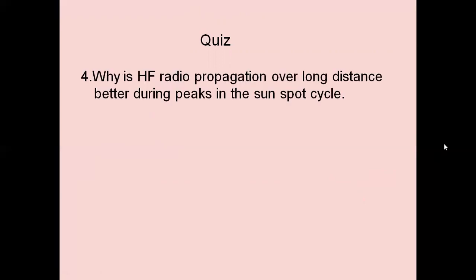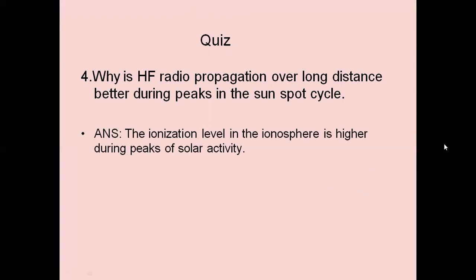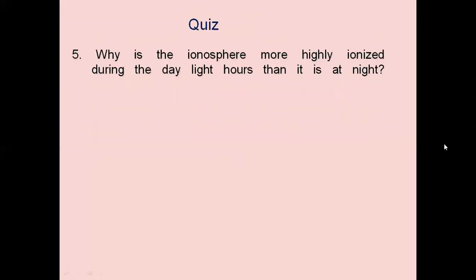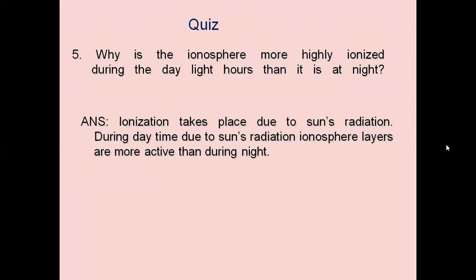Next question. Why is HF radio propagation used over long distance better during peaks in the sunspot cycle? The reason is the ionization level in the ionosphere is higher during peaks of solar activity. The next question, why is the ionosphere more highly ionized during the daytime than nighttime? Ionization takes place due to the sun's radiation. During daytime, due to the sun's radiation, ionosphere layers are more active than during night.